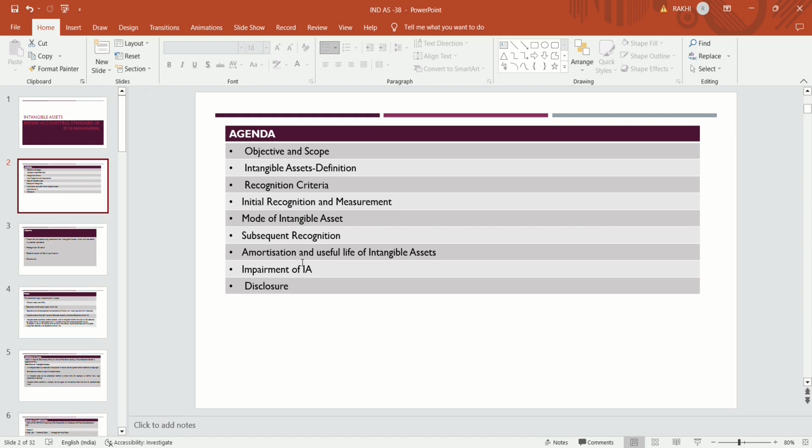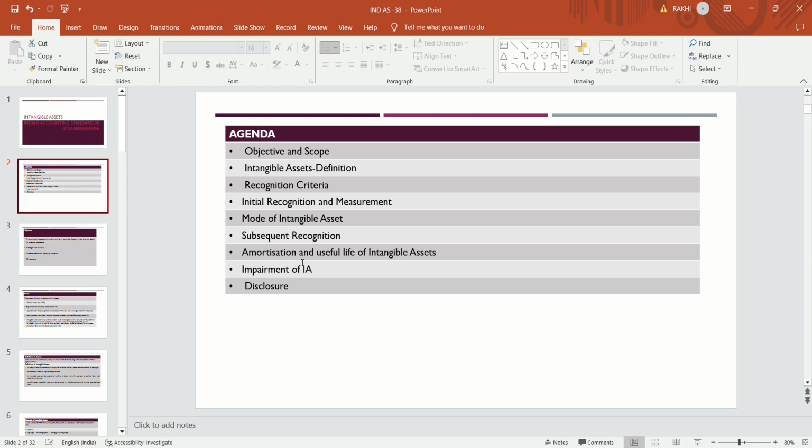Then we will discuss amortization and useful life of intangible assets, and what we will do in case of impairment of intangible assets. Then we will discuss the disclosure, how we will disclose that.